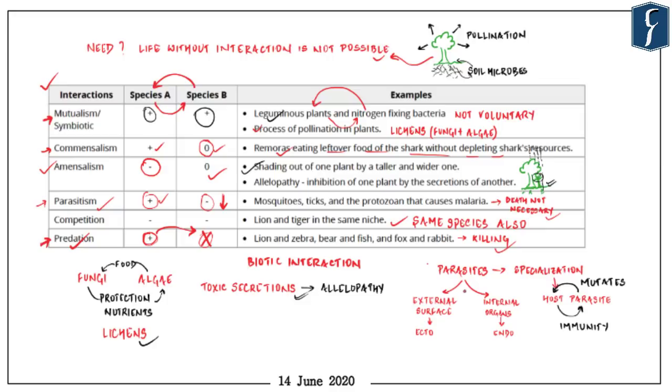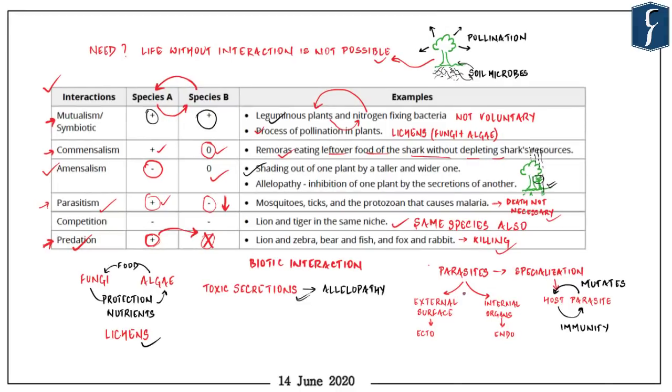It also occurs within the community as well. And finally, we come to the predation. As we have discussed, it is different from parasitism, in which the one organism which derives the positive benefit completely eats up and finishes the life of the other. And the best example is our top predators, for example, lion, bear, and foxes in case of jungle, shark in case of ocean, and eagles in case of atmosphere.